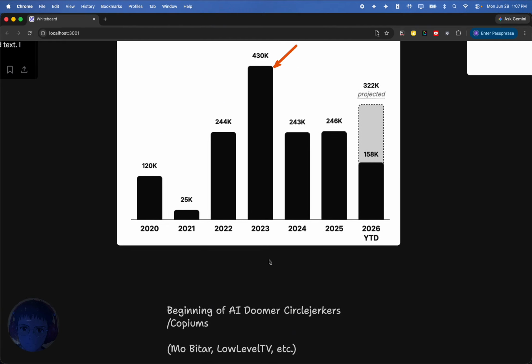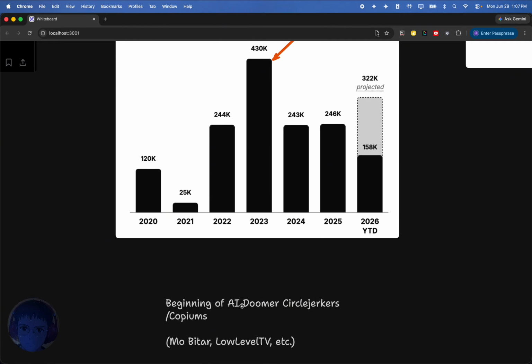They say, oh, this is the reason. And so you have these doomer content circle jerkers. They profit off of this, and they'll make a big deal about how AI can't do this, it can't do that, your job is safe because of this, yada yada yada. Basic doomer stuff. This really started taking off in 2025. Right, and it's still very prominent today. I feel like it's lessening a little bit. I think people realize, okay, we can't act like AI can't do this stuff anymore, but still, you see a lot of doomers.